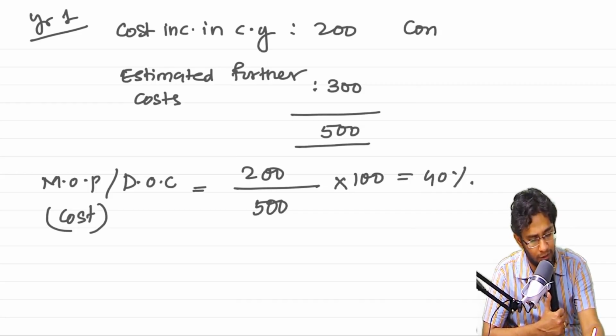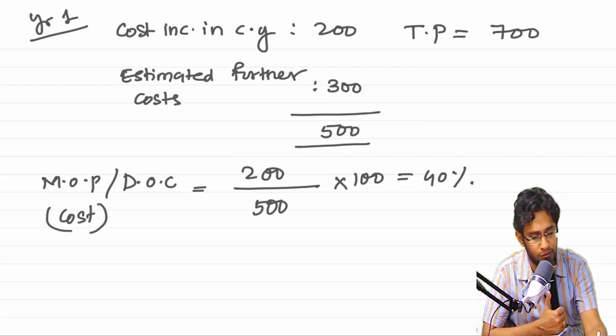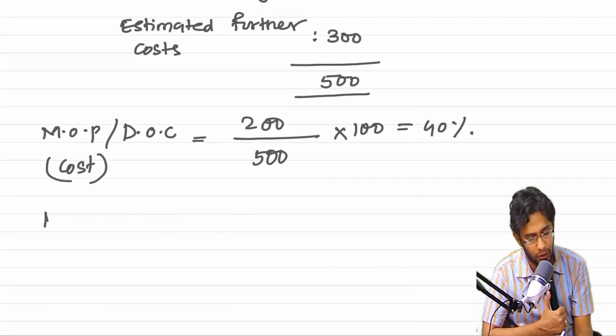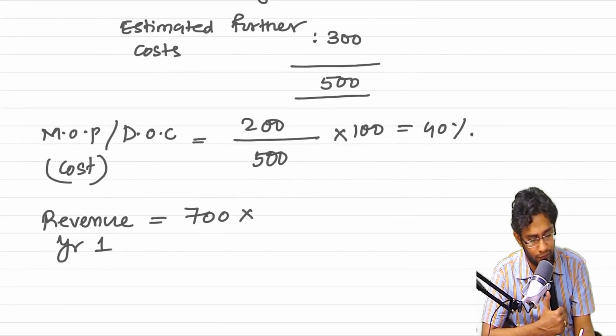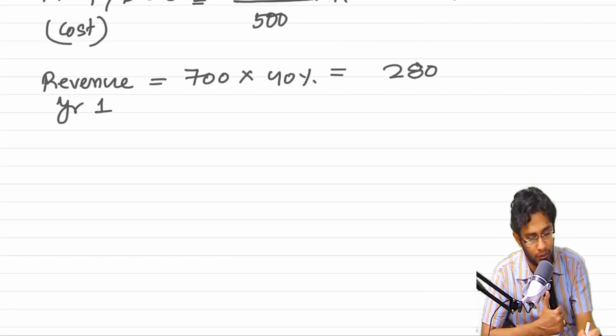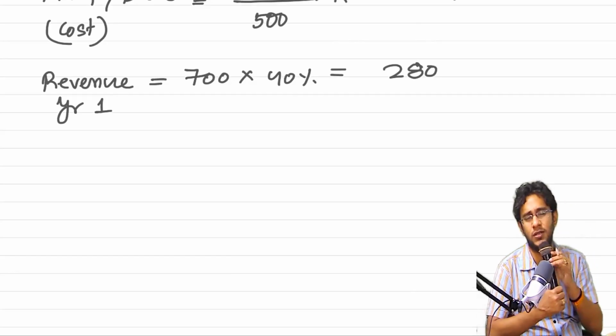Now, if I tell you that transaction price is 700 rupees, according to the standard, revenue for year 1 is equal to 700 into 40%, which is how much? 280. Now, general common sense.